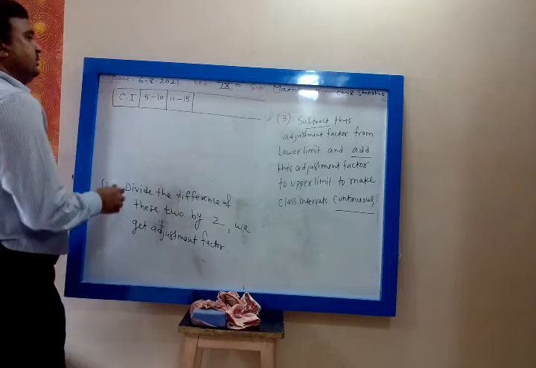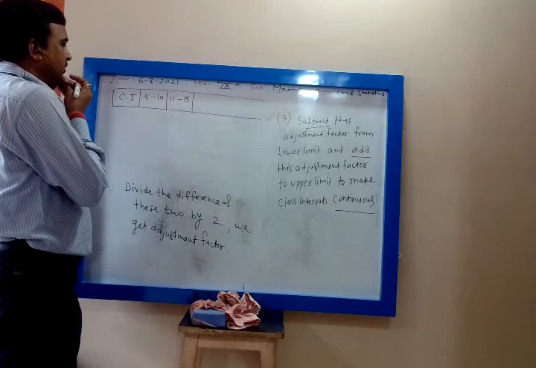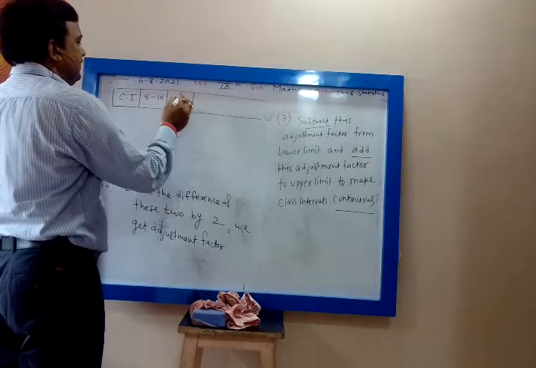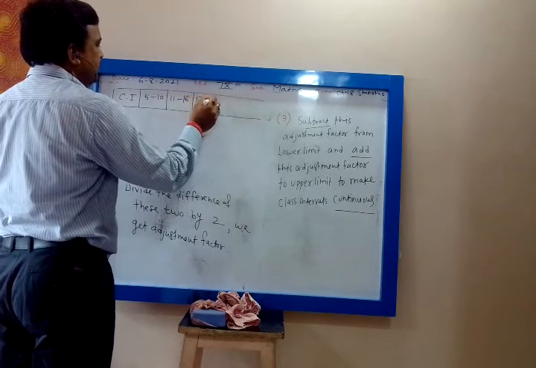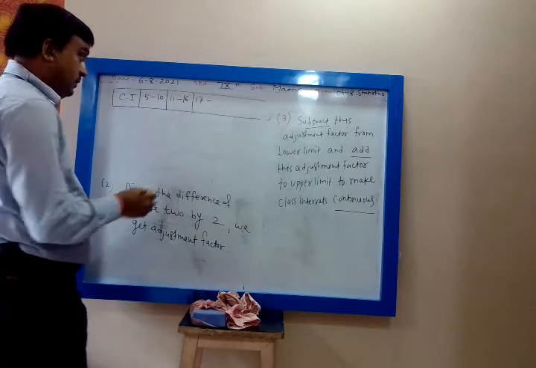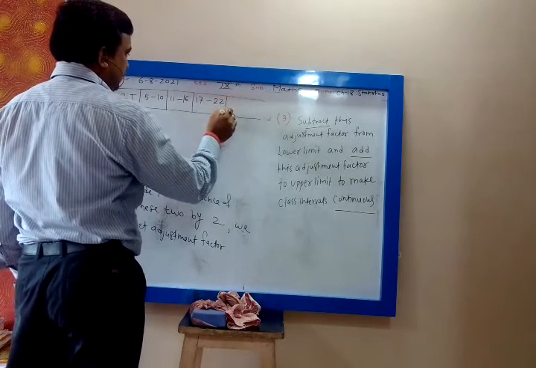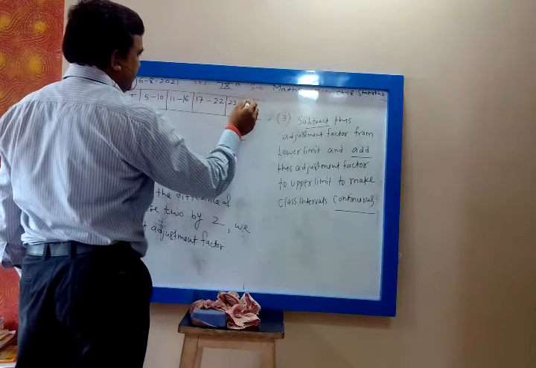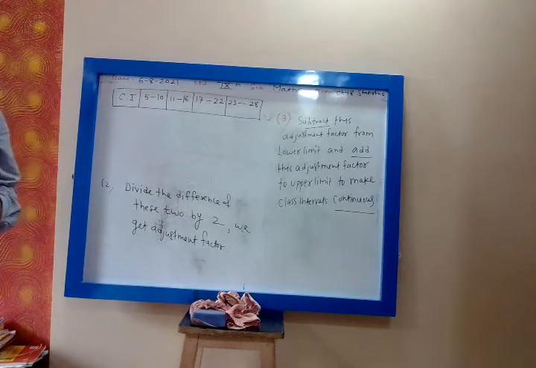Then 5 to 10, 11 to 16, then 17 to 22, then 23 to 28. Okay. Now tell me whether they are continuous.